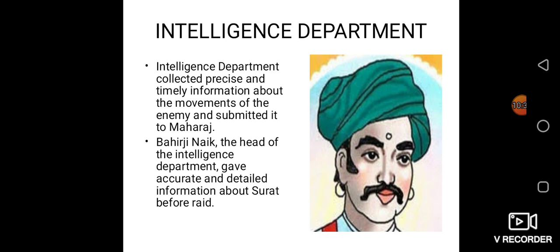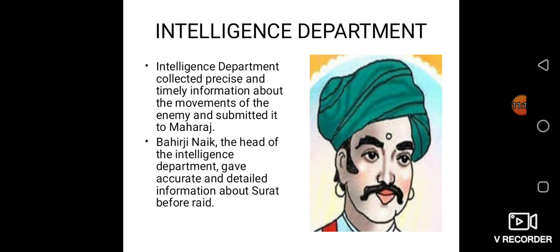It was very much necessary to protect our country and to protect our Swaraj from the enemy's territory. For this, it was necessary to get timely information from the enemies. The intelligence department collected precise and timely information about the movement of the enemy and submitted it to Maharaj. Bahirji Naik was the head of this intelligence department. He used to collect up-to-date information about each and every territory and pass it to Shivaji Maharaj.